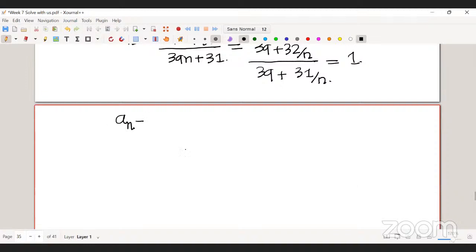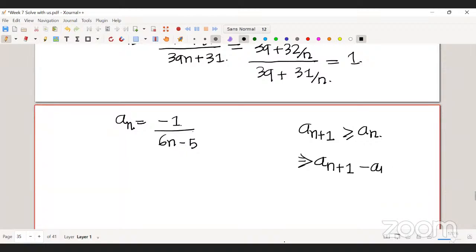Sir, my question is, do we have to only substitute values like 1, 2 and check it? Yeah, so what is the sequence? 6n minus 5, right? You want to check whether the sequence is increasing or not. A sequence is increasing if an plus 1 is greater than an. That means an plus 1 minus an is greater than 0, right? So you know an, right?